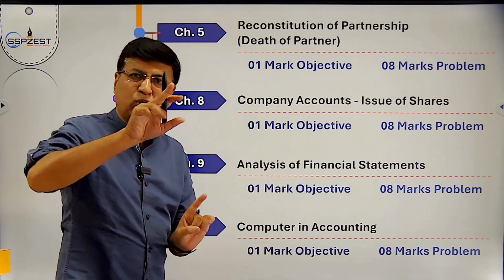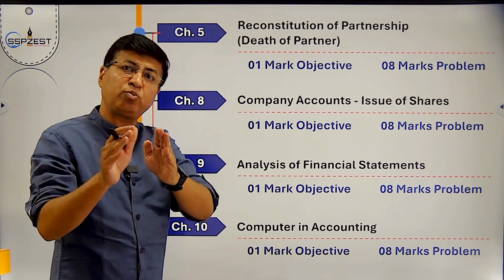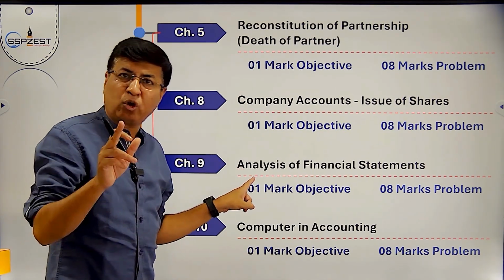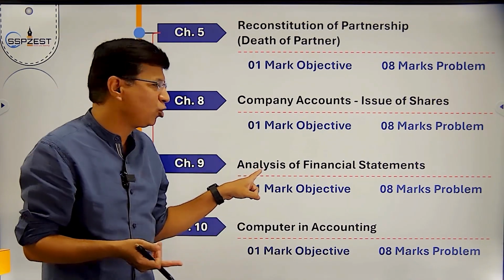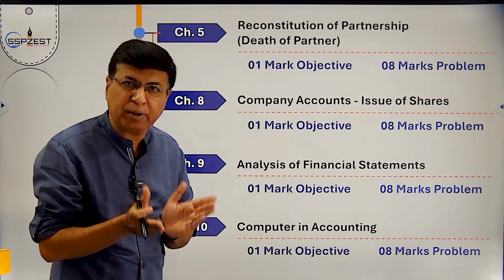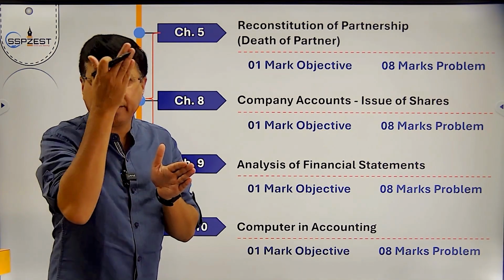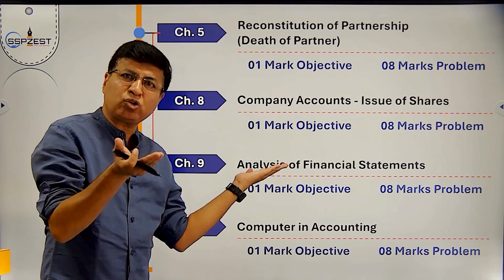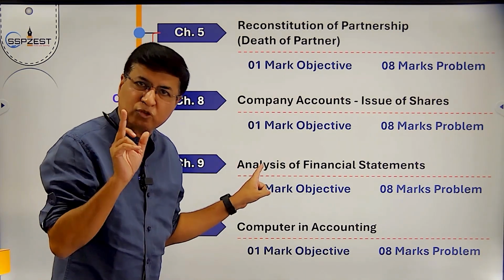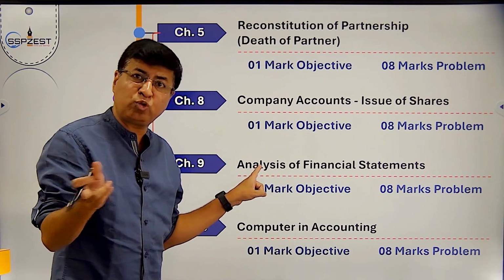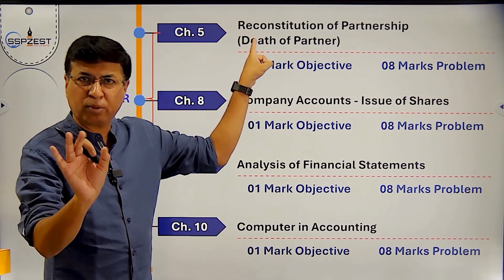So if you are solving retirement, I will recommend go with the death of partner, but you must be conceptually clear about the analysis of financial statement, because in senior college you have to prepare financial statements of the company, and all financial statements of a company are prepared in vertical format. So that is introduced already. Even the ratios are introduced in the same chapter. So you have to be conceptually clear once again in this chapter. For board exam you may go with the death of partner.